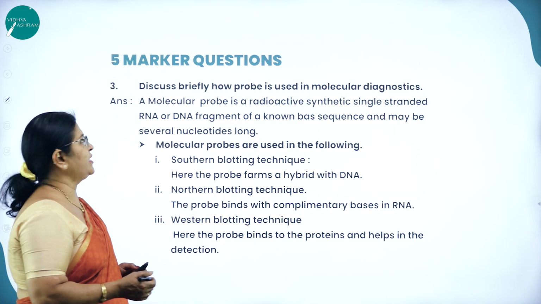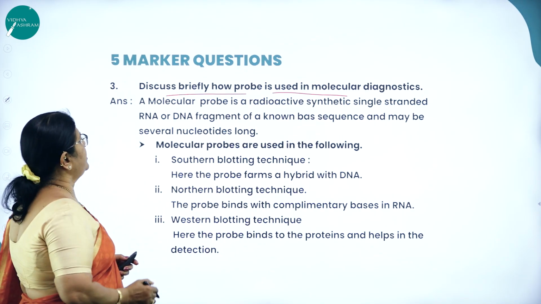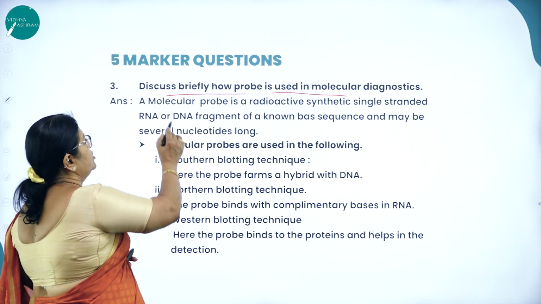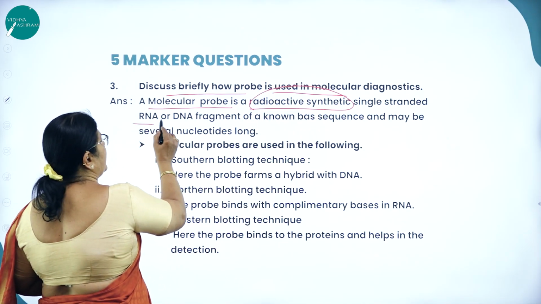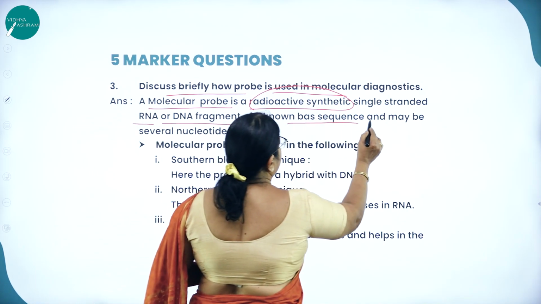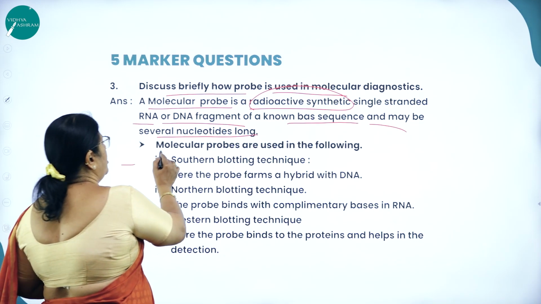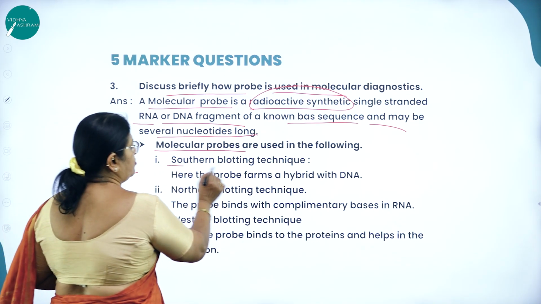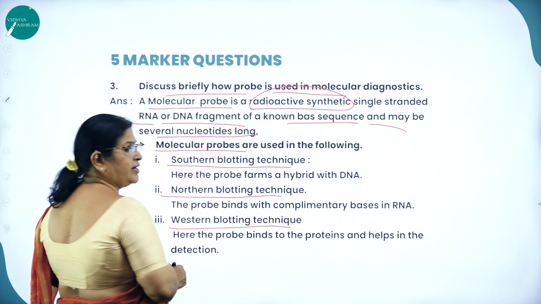One more 5-marker question. Discuss briefly how a probe is used in molecular diagnostics. So what is a molecular probe? A molecular probe is a radioactive synthetic single-stranded RNA or DNA fragment of a known base sequence and may be several nucleotides long. Molecular probes are used in Southern blotting, Northern blotting and Western blotting techniques.